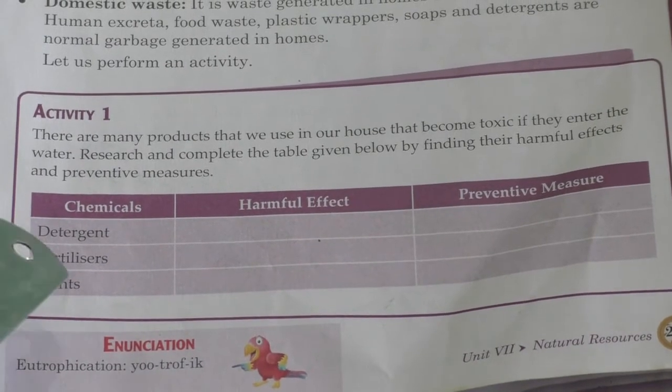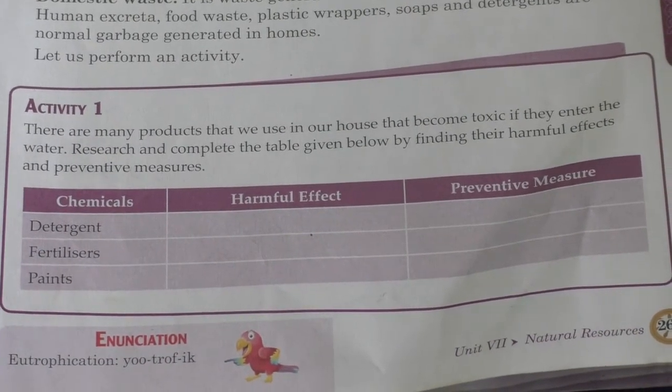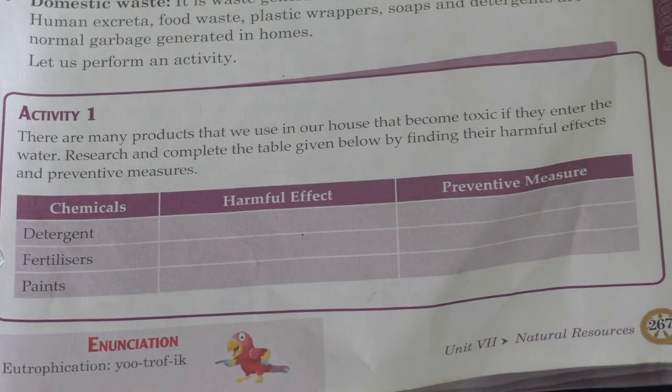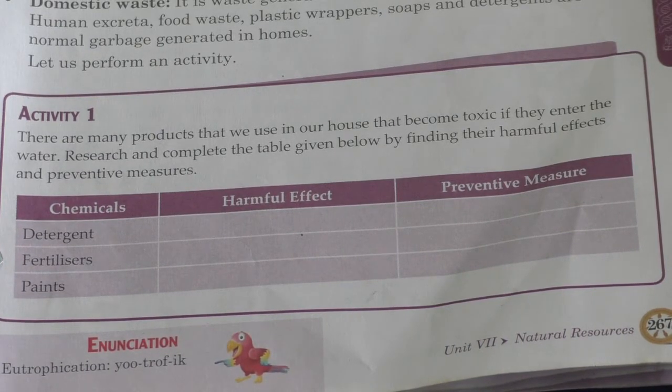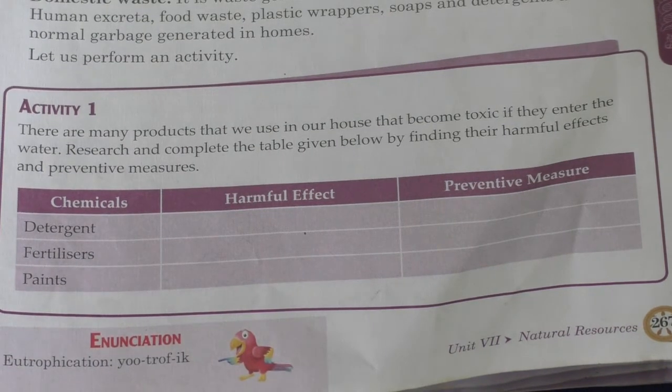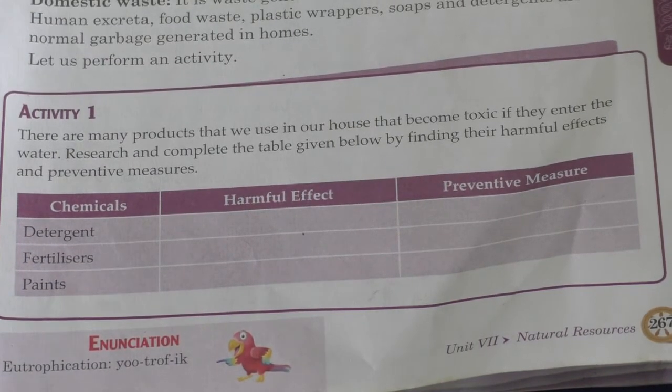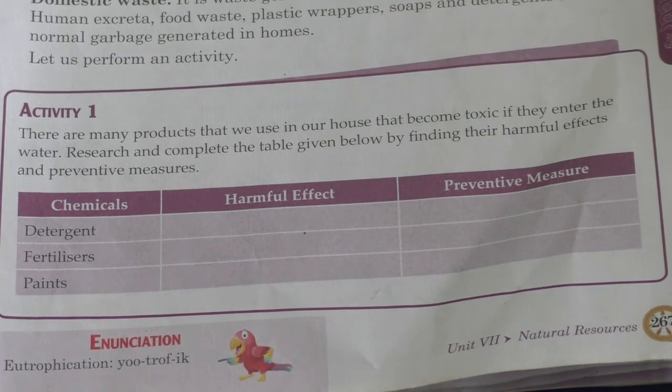Here you can see activity 1. There are many products that we use in our house that become toxic if they enter the water. If they mix with water, that will turn the water dirty or polluted. There are so many such products in your house, isn't it?